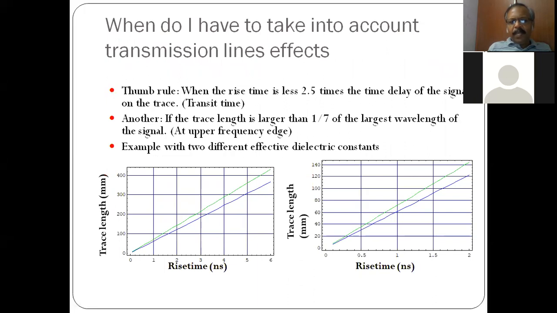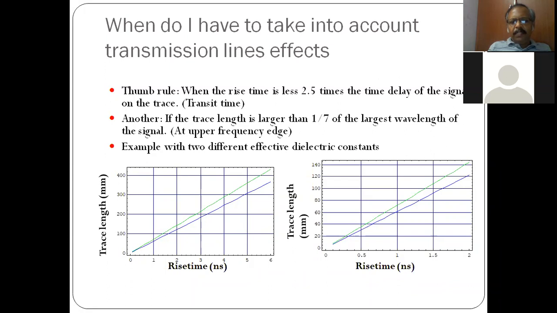Okay, why should I take transmission line into effect? Because as the frequency is very high, the propagation time between one point to another point of the board is very significant.